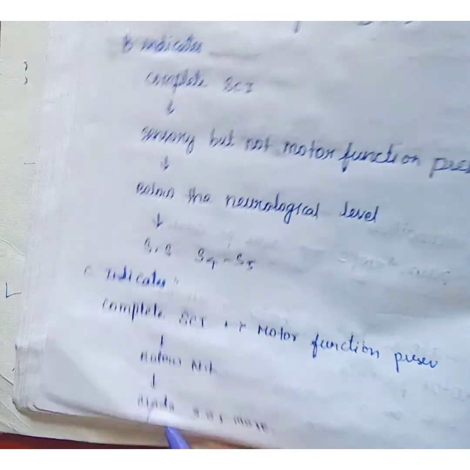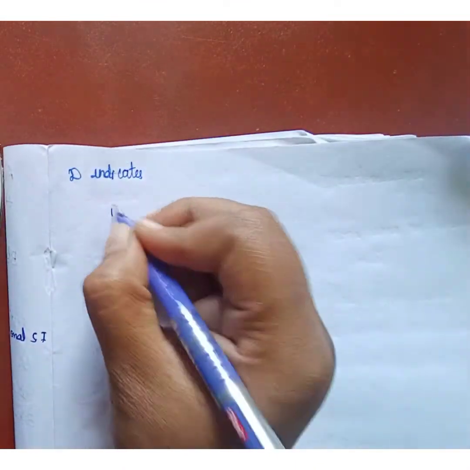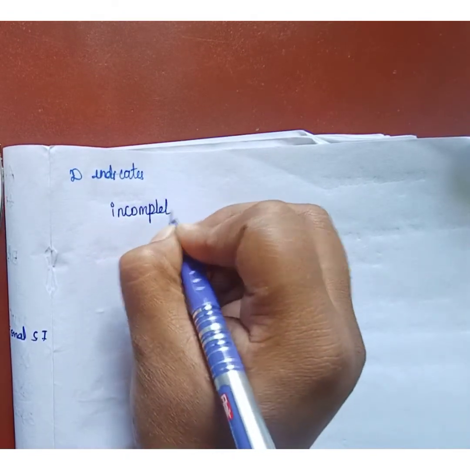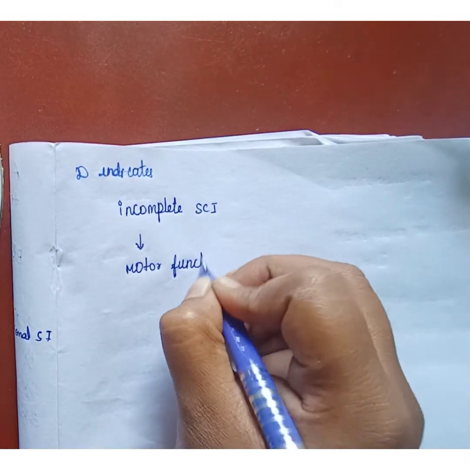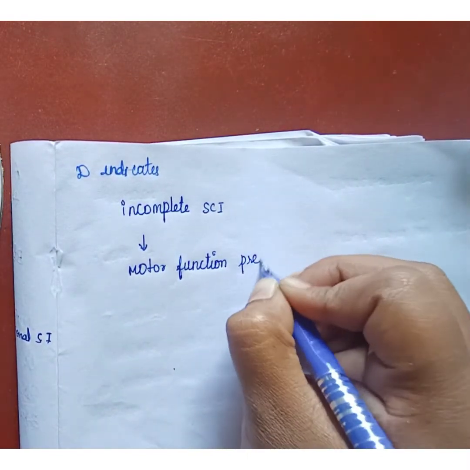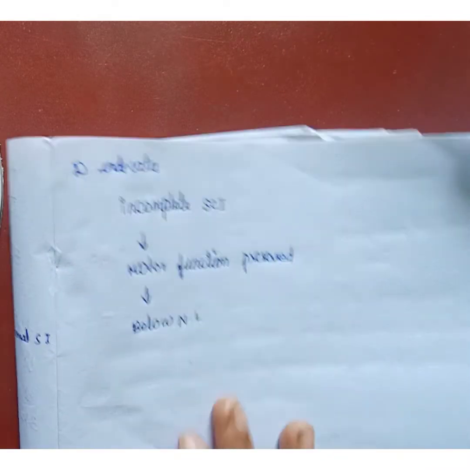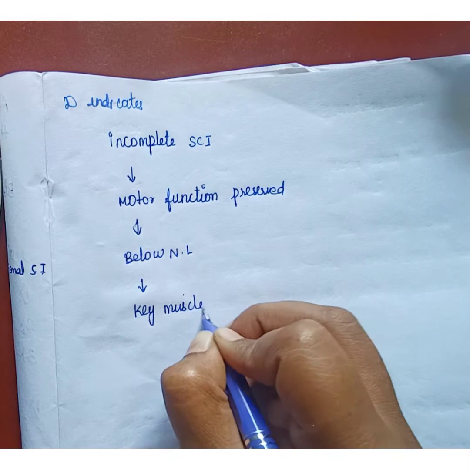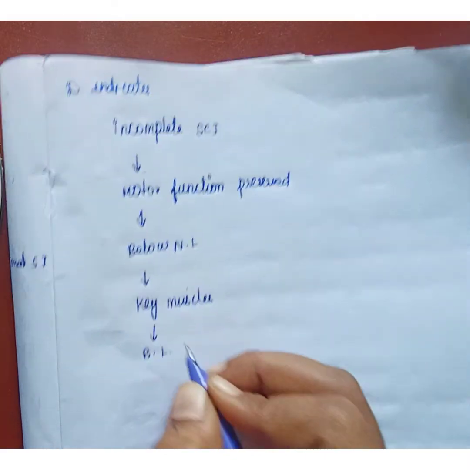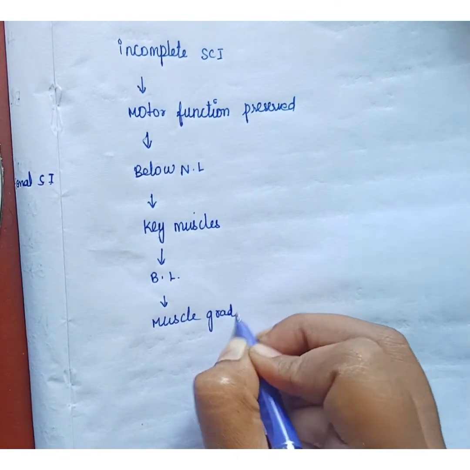Next we are going to see grade D. D indicates an incomplete spinal cord injury where motor function is preserved below the neurological level, and at least half of the key muscles below the neurological level have a muscle grade of 3 or more.